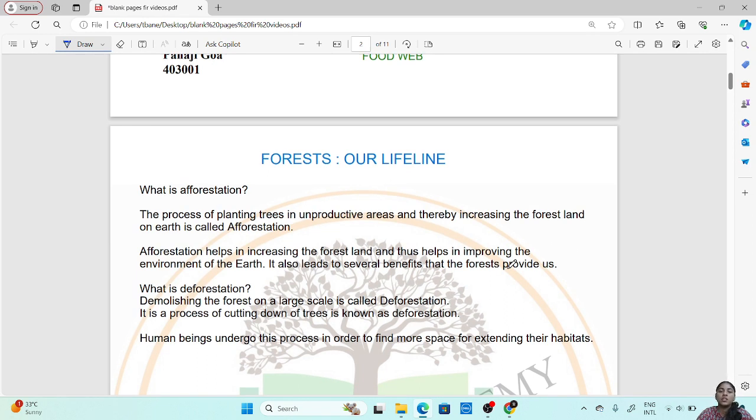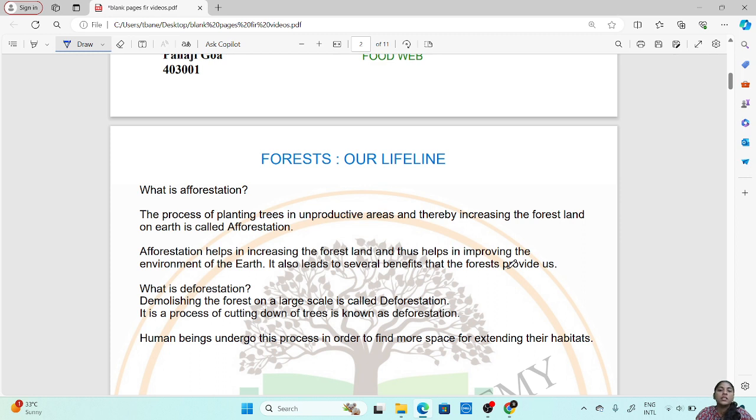Then deforestation. Now deforestation is the opposite of afforestation. Deforestation is the process of cutting down of trees in a forest. So it is the demolition of forest on a large scale. Now when we cut down trees on a large scale in a forest, this process is called deforestation.